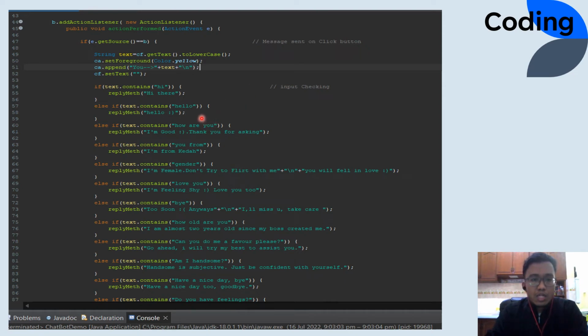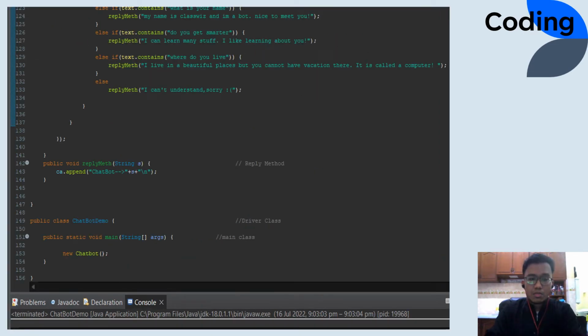If it contains hello, it will reply hello with smiley face. And if you ask how are you, it will detect it and automatically reply with I'm good, smiley face, thank you for asking. The possibility is endless. You can put as many coding as you want in this, and it will reply if it detects what you type in the upper part.